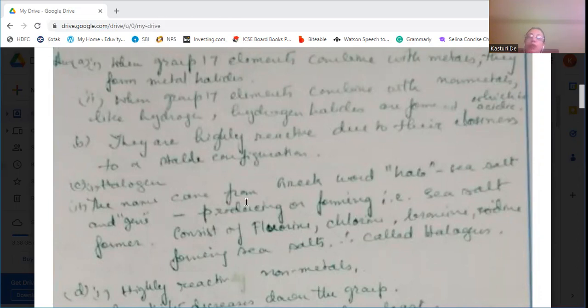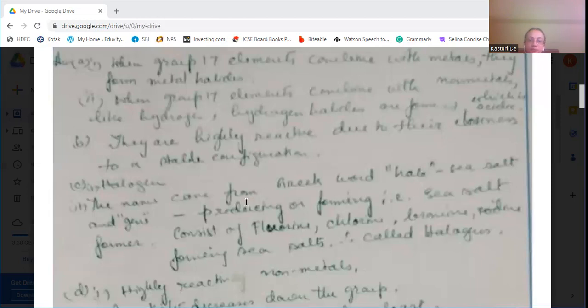Then what is the name given to them? This group is called halogen. And why is it called that? Because the name has come from a Greek word, halo. Halo means sea salt, and gen means producing or forming. So that means sea salt former. It consists of chlorine, bromine, iodine, which form sea salts. That's why they are called halogens.